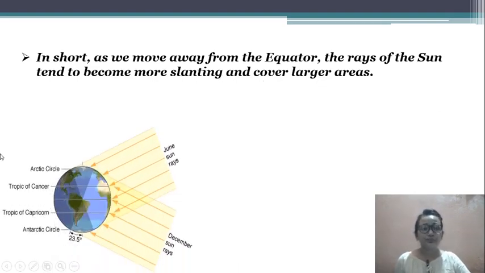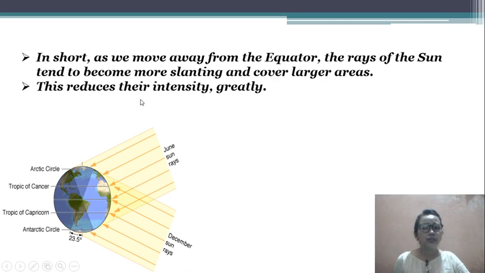As you can see in the image, the arrow shows the rays becoming more slanting and covering a very large area on the earth.